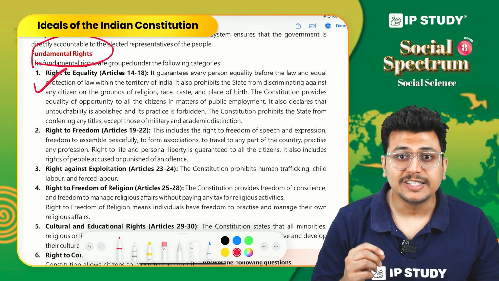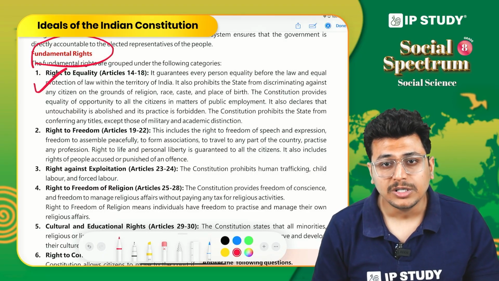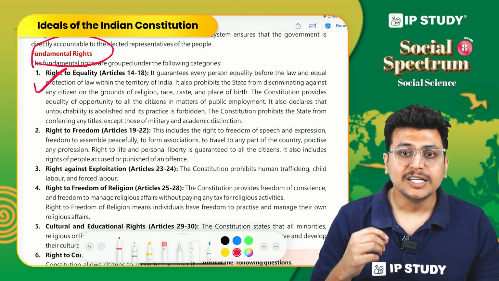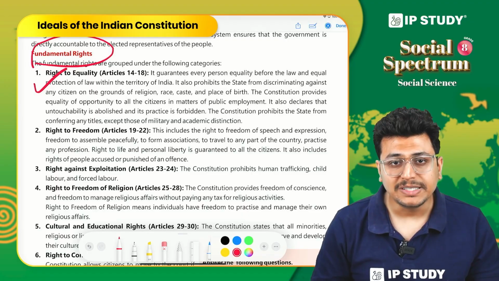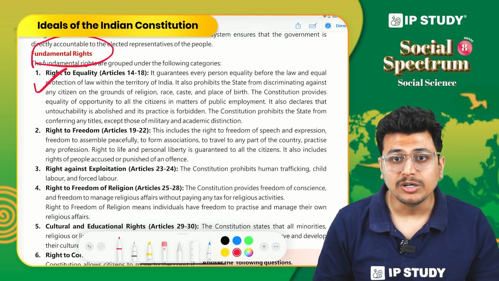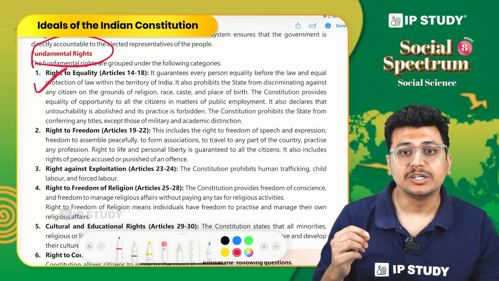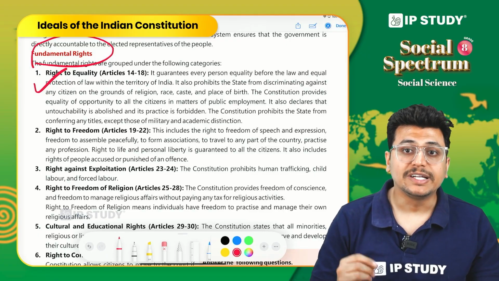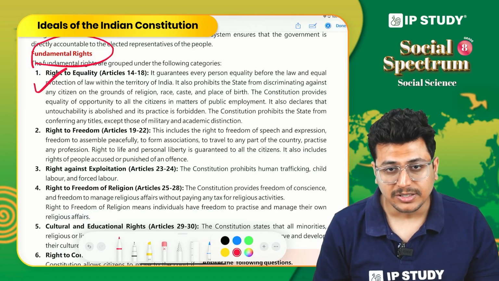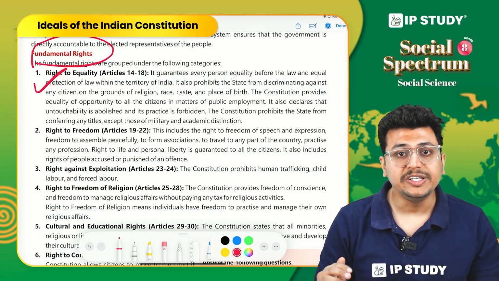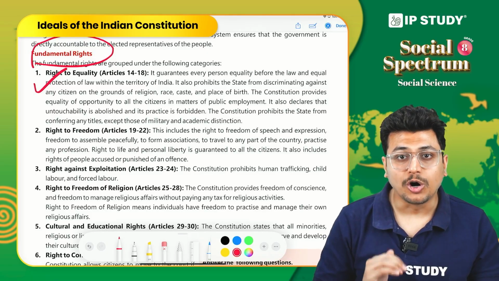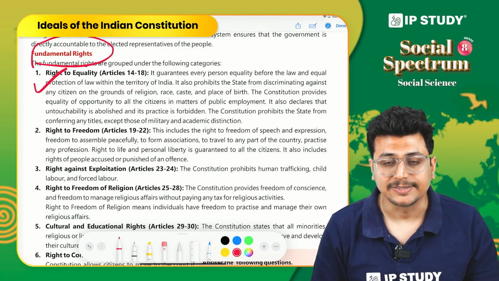First of all, there is equality before law. We keep on discussing this idea. Equality before law simply means that nobody is above the law. For a similar kind of offense, you get the similar kind of punishment, right? So nobody is inferior or superior to each other. We all are equal in that sense.